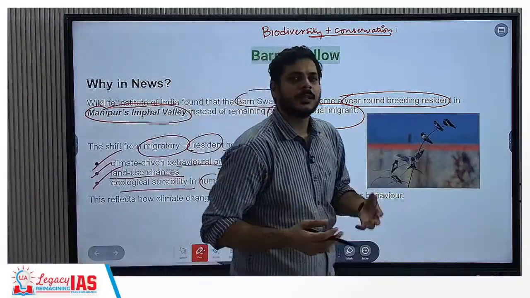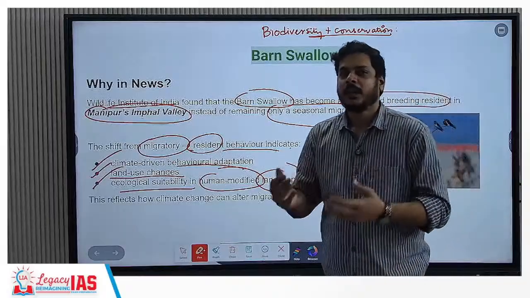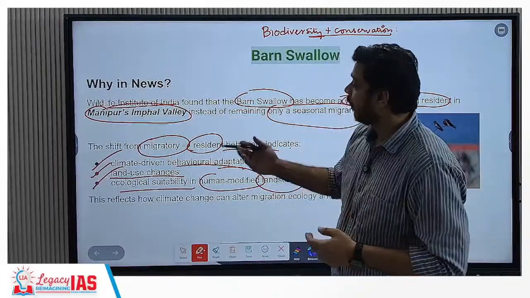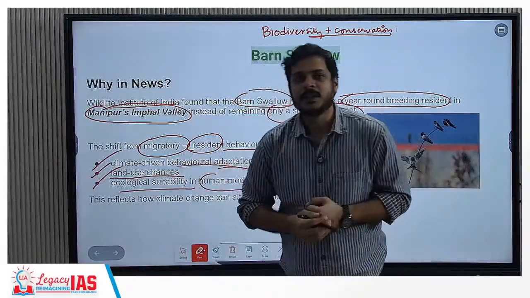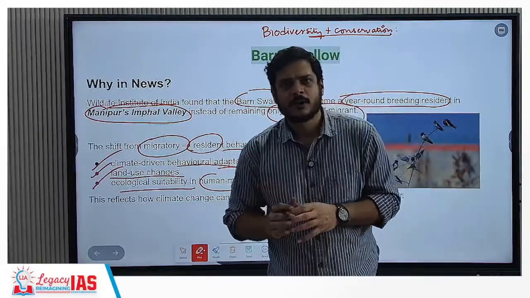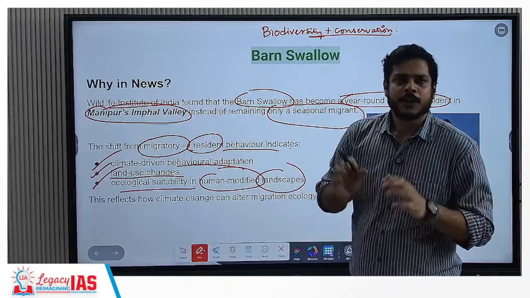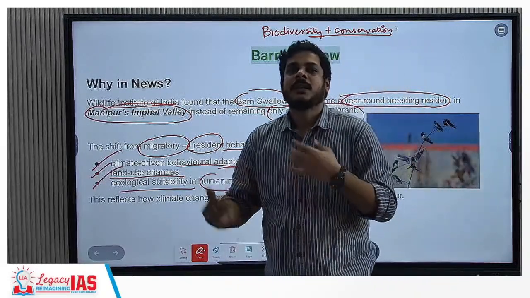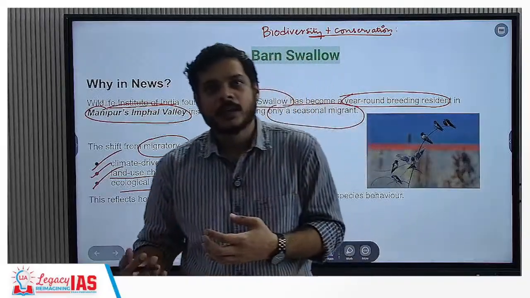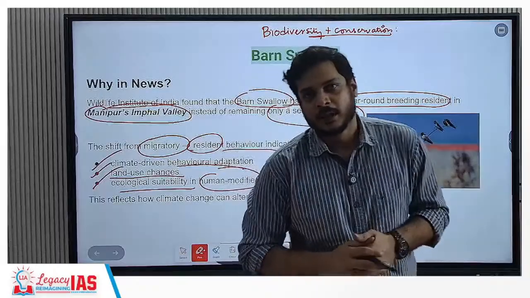So first is climate change. That means they find the climate conducive for their ecological activities. Second, human land use changes. That means there are more crops, which helps them survive for a longer time. And third is ecological suitability. When we talk about human-modified landscapes, that means they are now adapting to live alongside human environments.